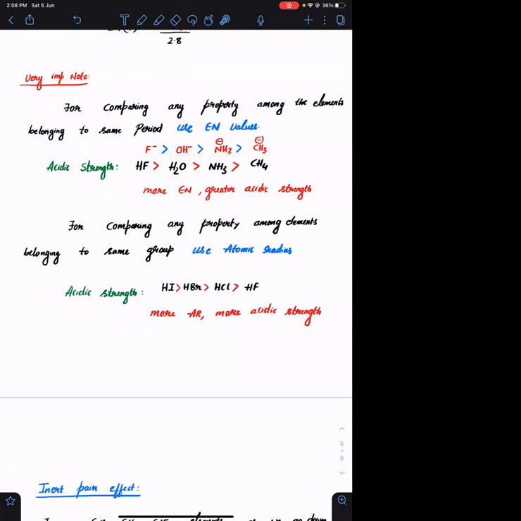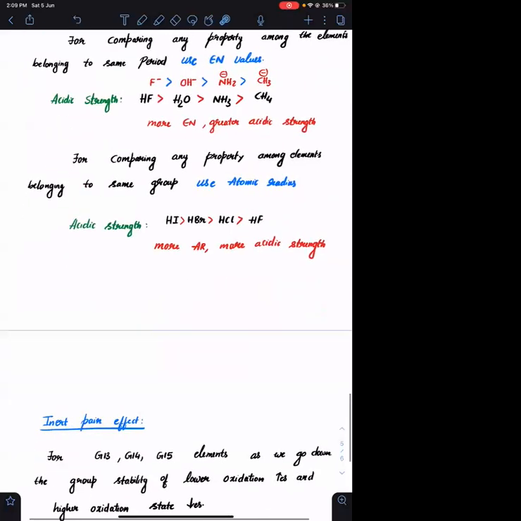So corresponding acid strength क्या होगा? जिसका conjugate base ज़्यादा stable होगा, उसका corresponding acid strong होगा. Agreed? Okay. So HF will be stronger than H2O, NH3 and CH4. Any doubt, anyone? Here you are comparing the conjugate base stability with respect to electronegativity.